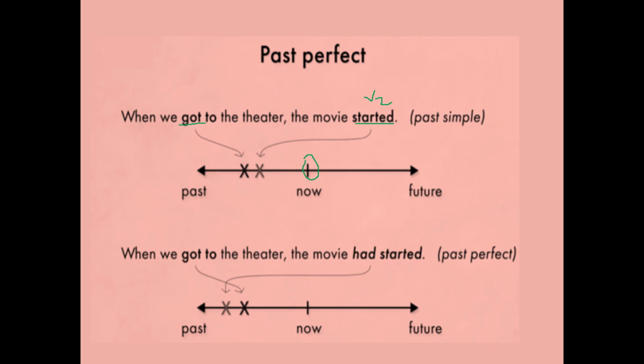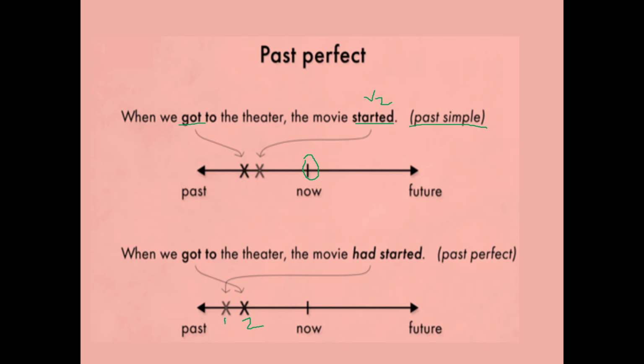So when we got to the theater, the movie started. This is past simple. Both are in the past simple only. But you come to here: when we got to the theater, the movie had started. So which action is the first one? This is the first one and this is the second action.